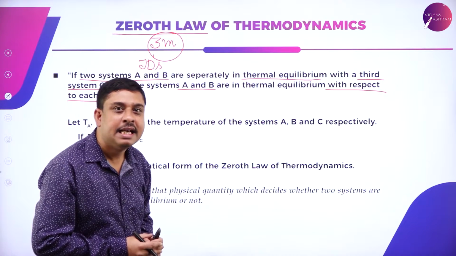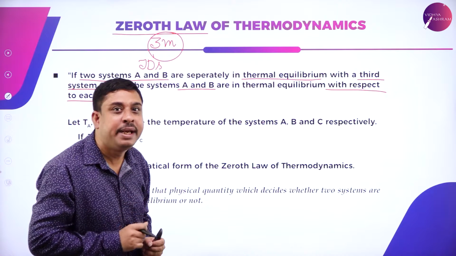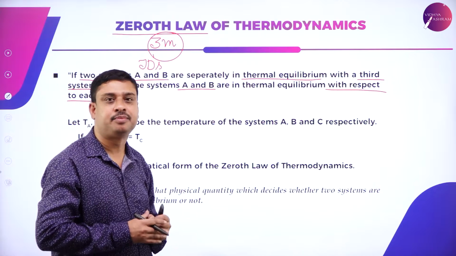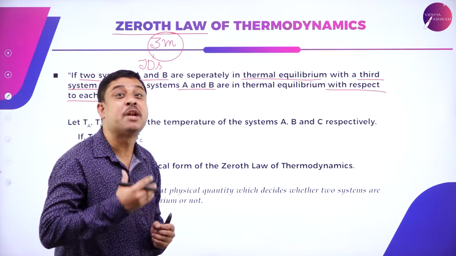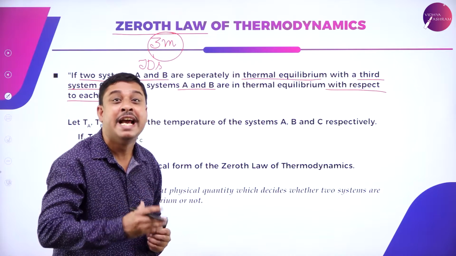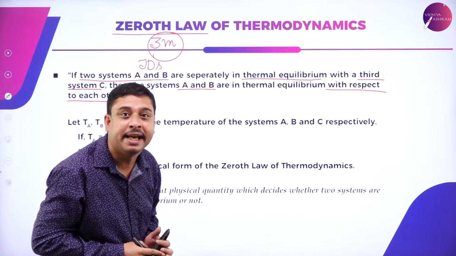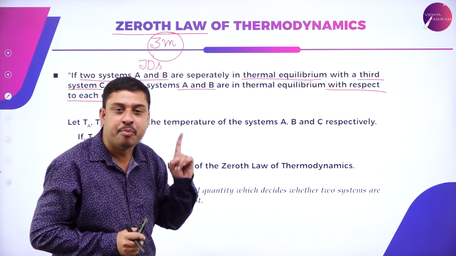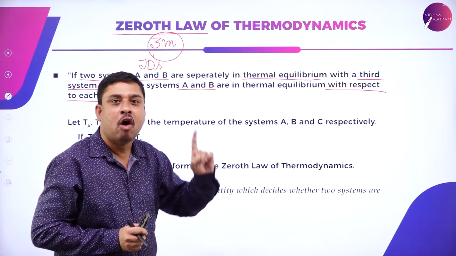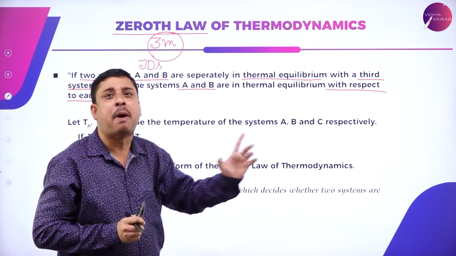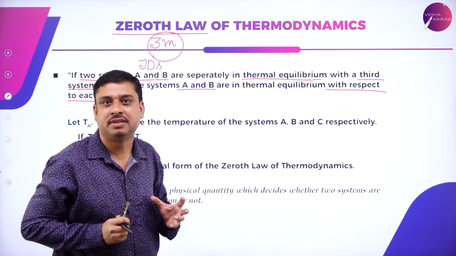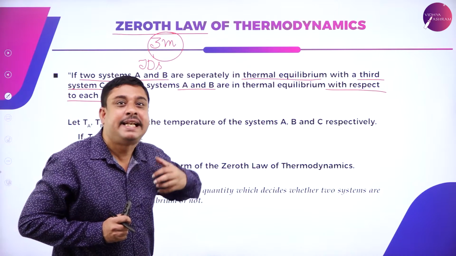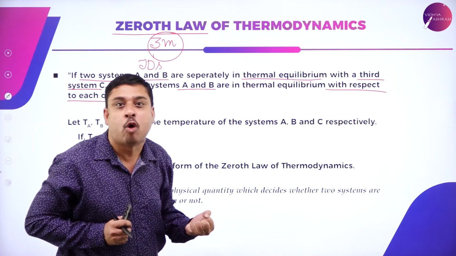Children, we spoke about thermal equilibrium in the previous class. When is thermal equilibrium achieved? Heat equilibrium. If the temperature of every part of the system is the same as the temperature of the surroundings.